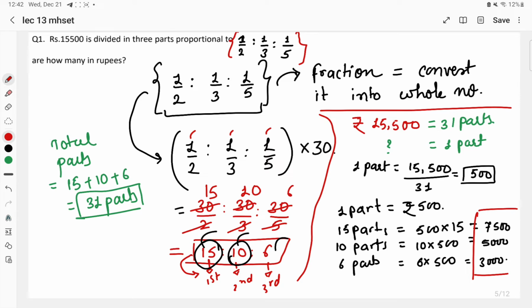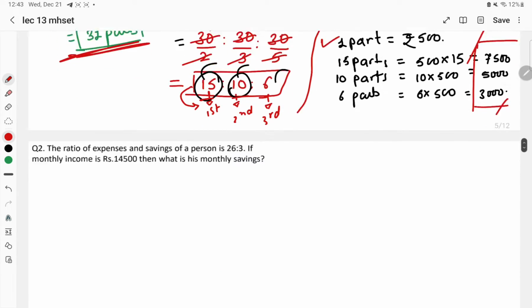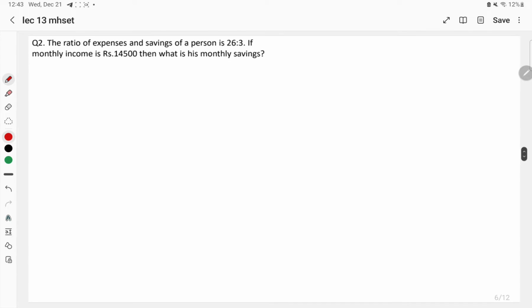Next, what we have done is we have added all the 3 divisions, that is 15, 10 and 6 parts, which is equal to 31 parts. We know that 31 parts will be equal to the total value, that is 15,500. So we can calculate one part's value from there, right? So if one part's value is 500, then for 15 part, 10 part and 6 part, we have simply multiplied it by 500 and we got the values. This was the first question's answer. Moving to the second question.